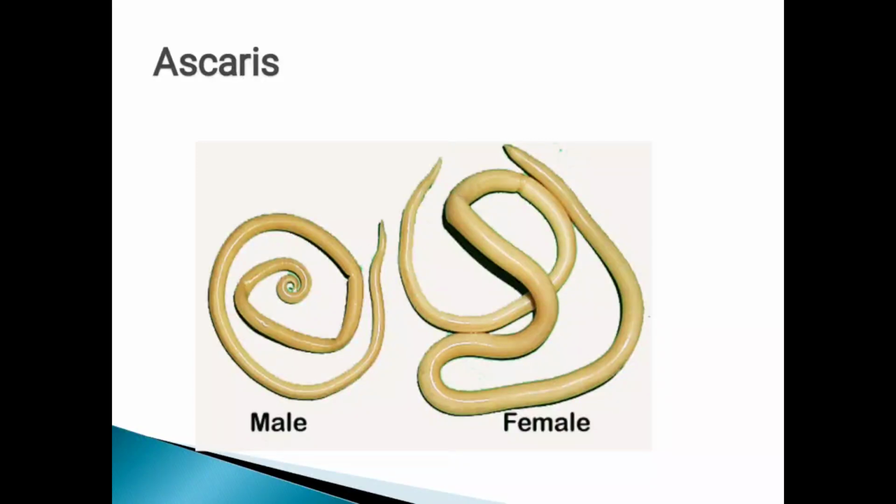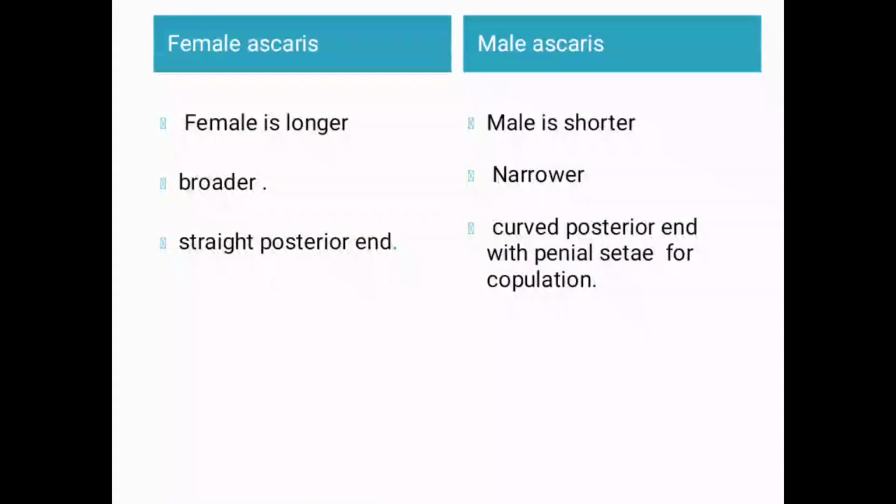This male Ascaris is shorter and narrower and has a curved posterior end with a pair of penile setae for copulation. Here the penile setae are there. That is very important for the copulation. So this is the distinguishing point between the male and the female Ascaris.